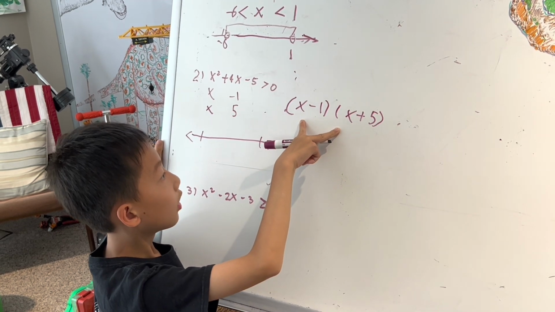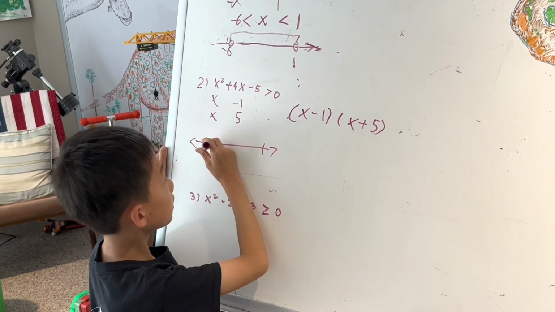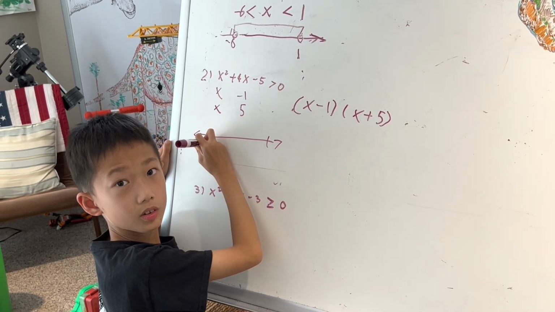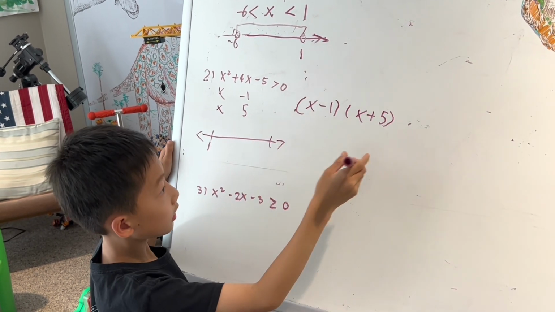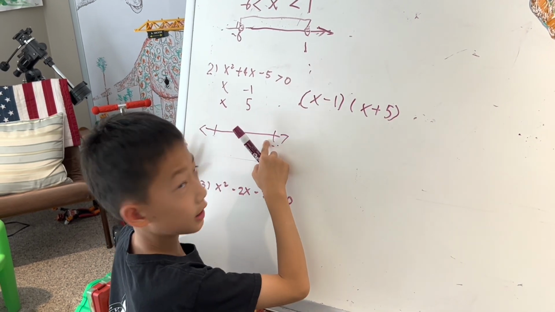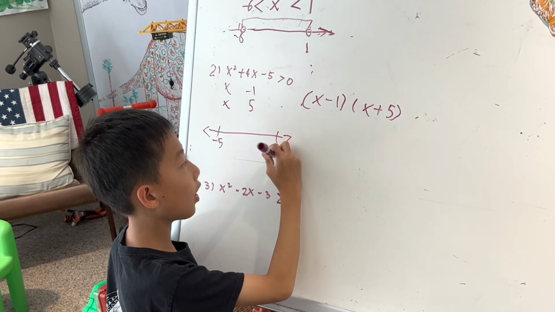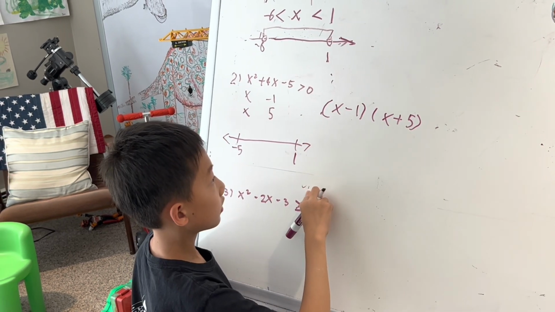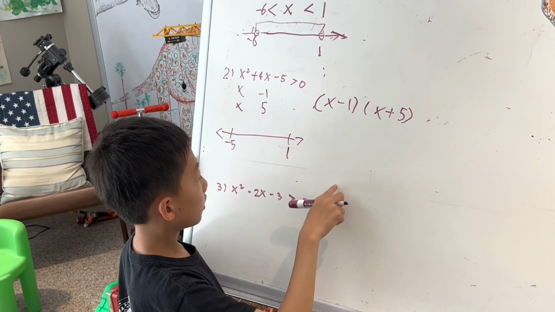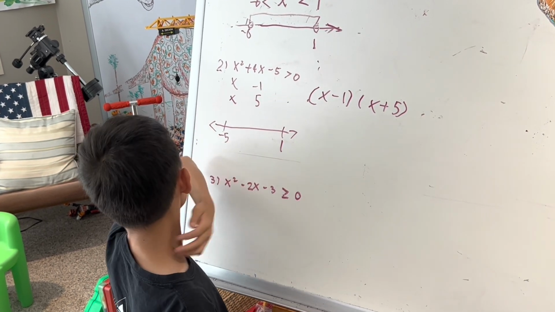So I'm going to make 1 here, -5, so switch spots, -5, 1. Now I'm going to choose any number in between.